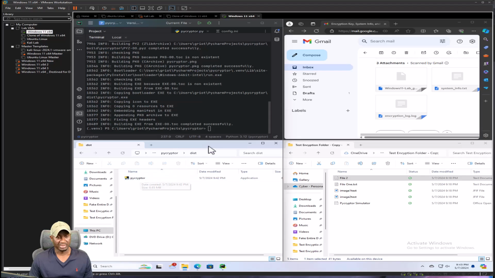pycryptor.exe. What I'm going to do is copy this and place it somewhere. We'll go into our other machine, which is our Kali machine, our attacker machine, and as I mentioned, we'll create a simple HTML site that hosts this file, and we'll send our phishing email to our user to trick them into downloading it and running it on their computer.